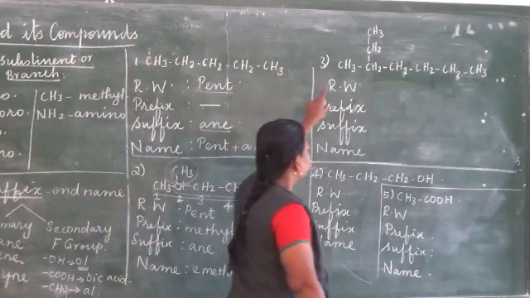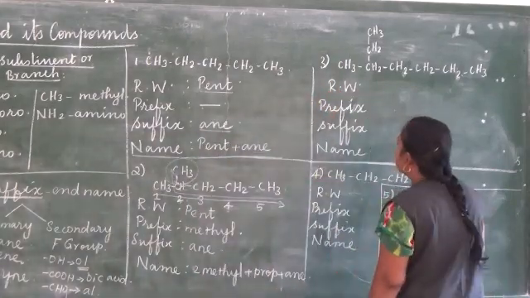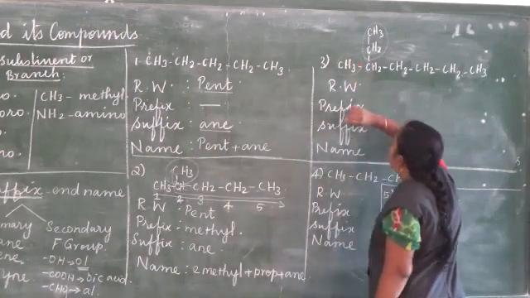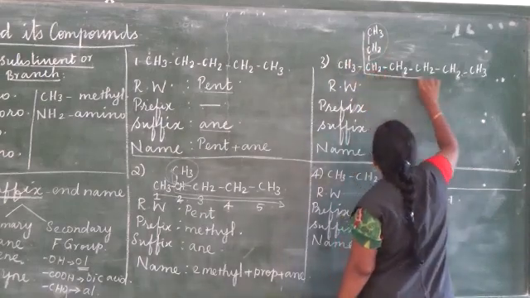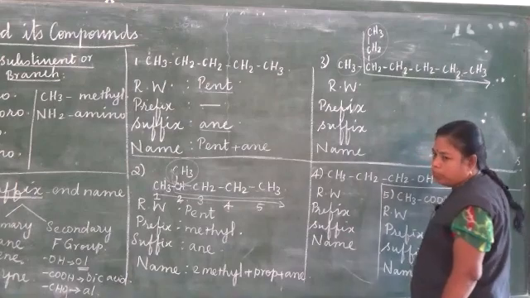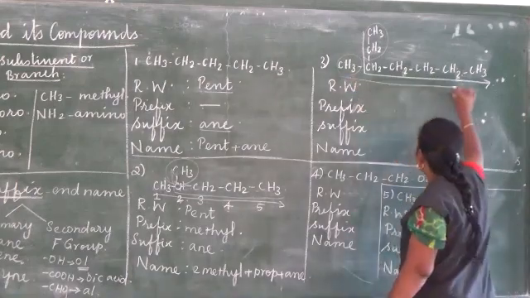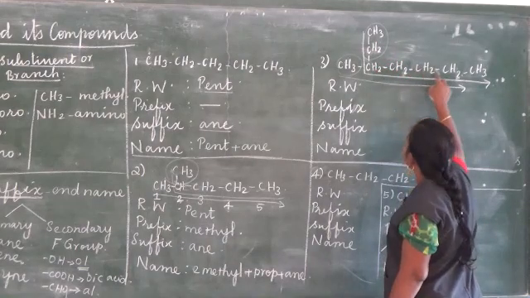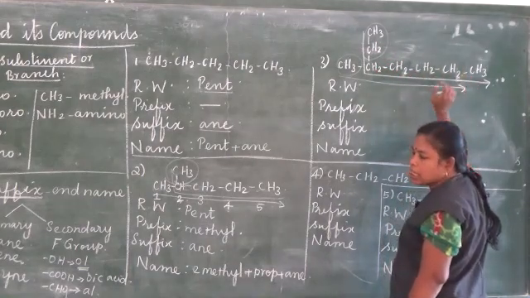And then look at this. When we are looking at this, it has a branch. Here also is there, here also is there. When we are going in this way, the number of carbon atoms is more. When we are going in this way, the number of carbon atoms is less. Here 1, 2, 3, 4, 5, 6, 7, so this contains 7 carbon atoms.